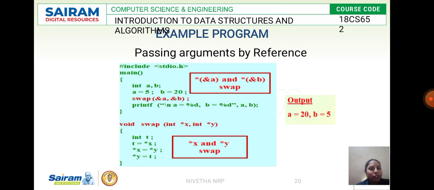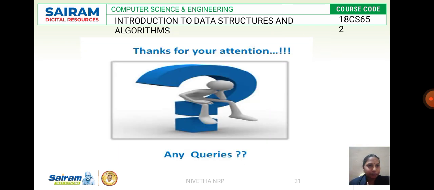Address of x is equal to address of y. What is that? *x is equal to *y, which specifies the value of y to be stored in x. So 20 will be stored in x. Now what is y? It is t. What was t holding? It was holding 5. So what will be the output? It returns the value back by reference. So what is the value here? What will be the output? a is equal to 20 and b is equal to 5. Okay, this is all about the pointer concept. Thank you all.